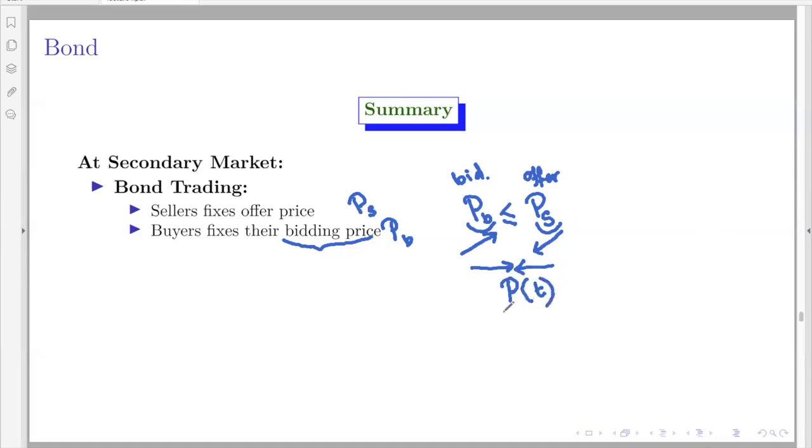We generally denote it by PT, which may happen at the time T, which can be any time when the trade happens, but it will be between the issue time and the final maturity time of the bond. So that P of T will be called the current traded price of the bond.